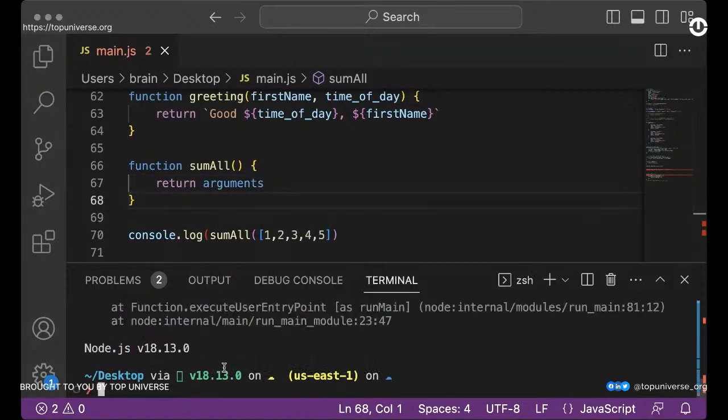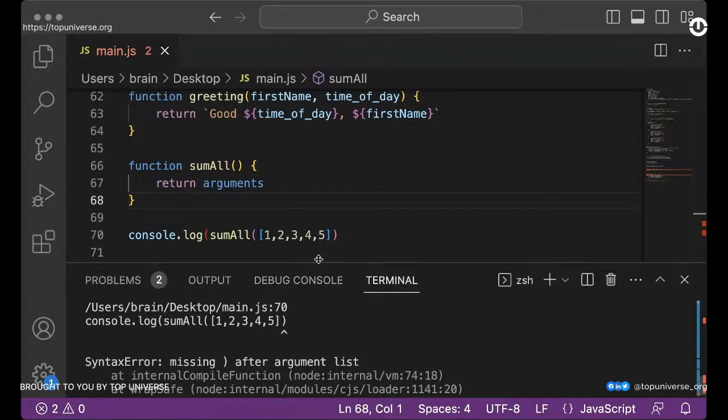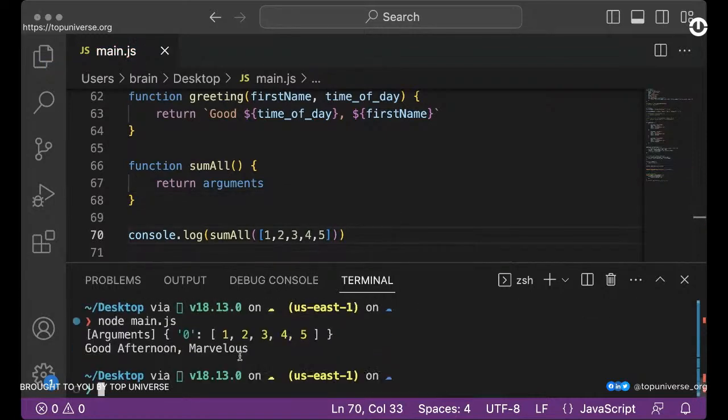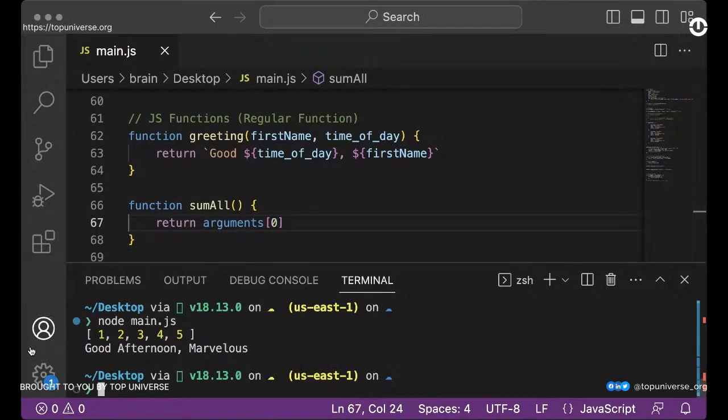Of course, we have an error. So let's see, where is our error coming from? Okay, so it says something is missing somewhere. So yeah, right here. So let's run that again. So now you see, we have all our arguments. First off, it's actually within a single index or a single property, which is .0, right? So which means we can actually say we want to grab everything in the 0 item, and now you see we have all the items, right?